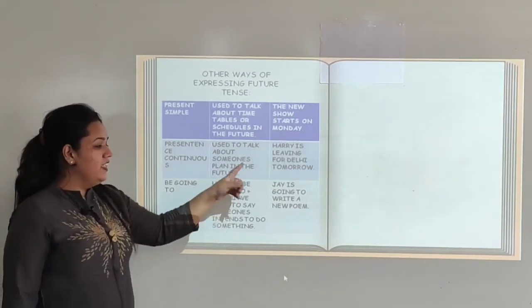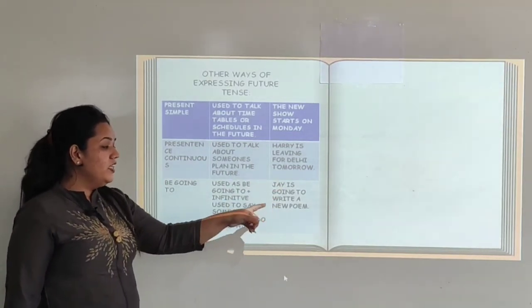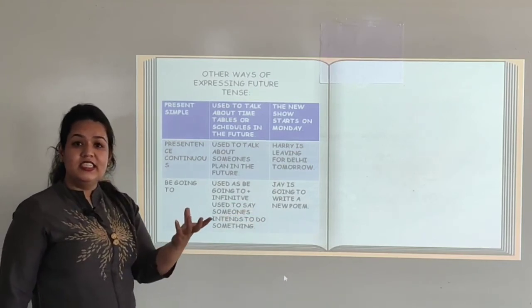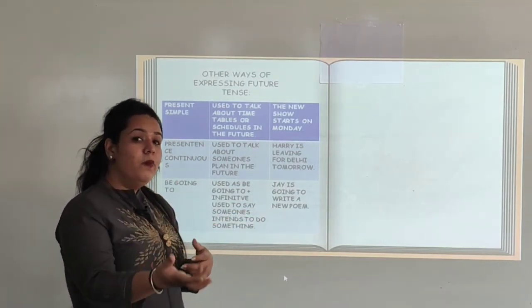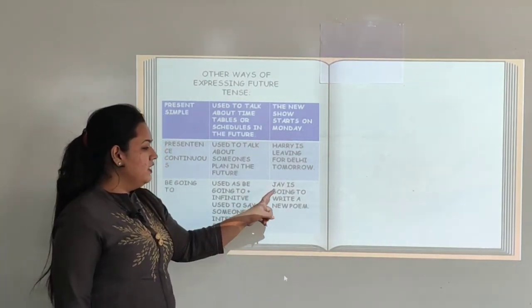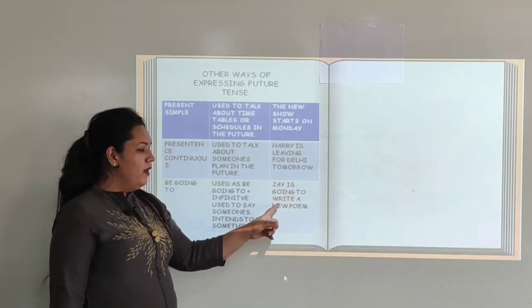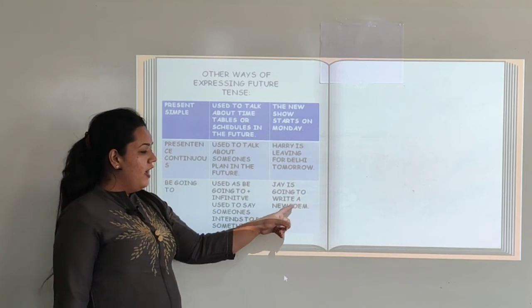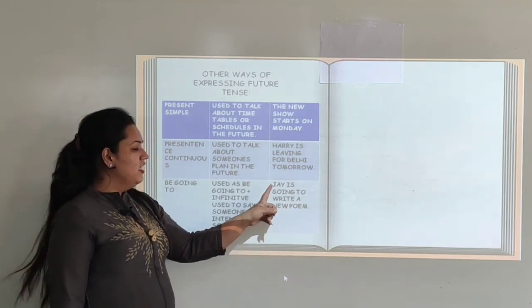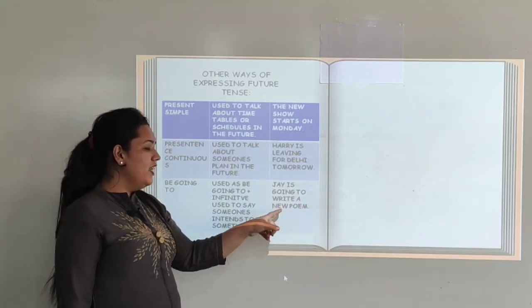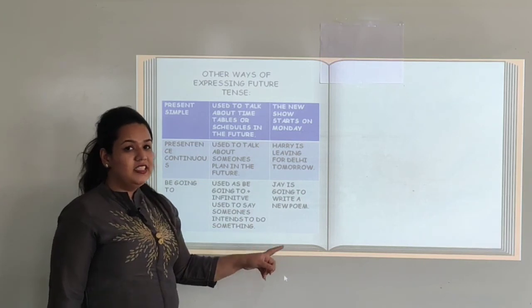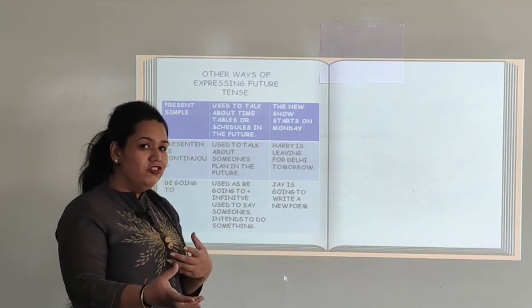The sentence says Jay is going to write a new poem. Jay has decided that he will write a new poem. So the structure is subject plus is plus going to plus base form of the verb and the rest of the sentence. Jay is going to write a poem. That means he is going to write a new poem in future and he is telling it in present tense.